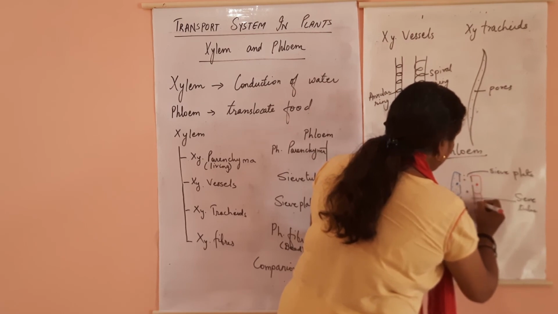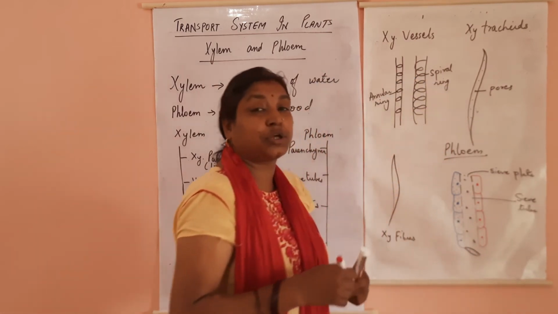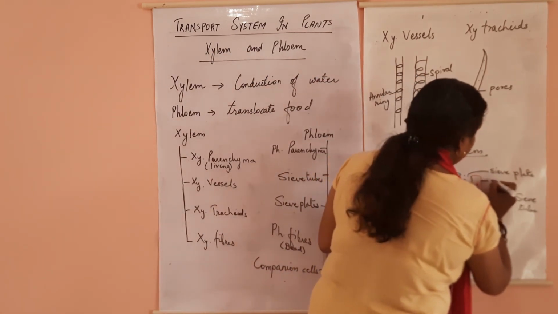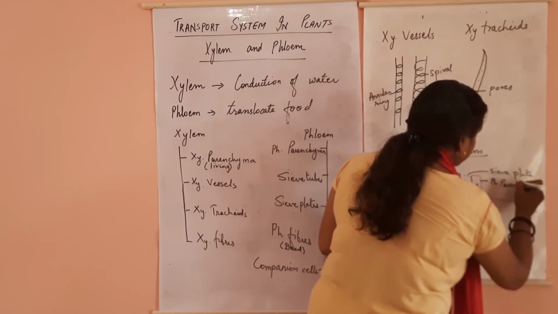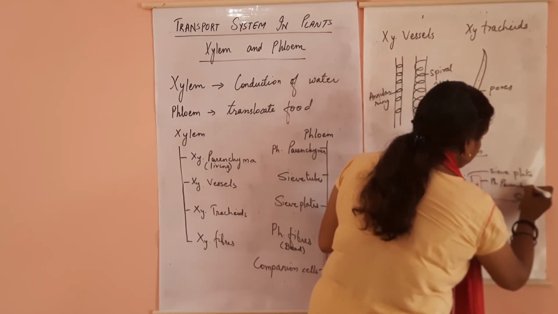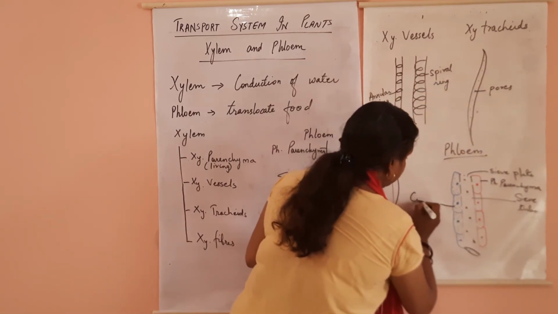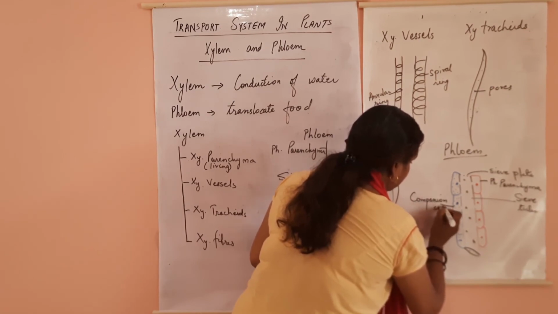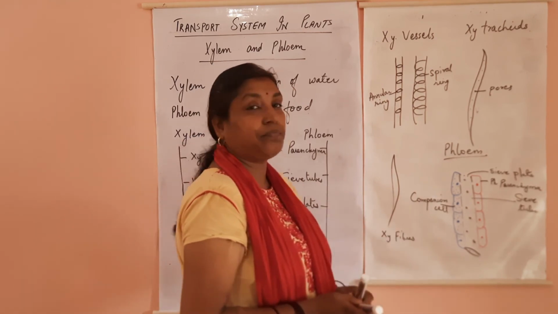Again, these have a prominent nucleus, then cytoplasm and storage function. So this is your phloem parenchyma. And this is your companion cell.